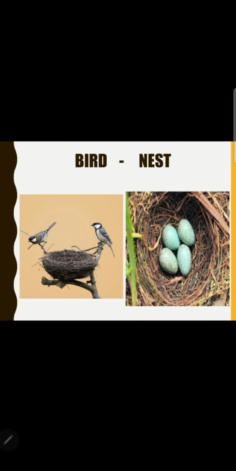Now this is a bird nest. As you can see, there are eggs, there are different kinds of birds who are laying the eggs and taking care of the eggs in the nest. तो birds कहाँ रहते हैं? Birds nest में रहते हैं. They keep a check on their eggs, and they make their nest on their own. Different जगहों से they bring a lot of stalks and sticks to sew their own nest. As you can see, how beautifully they make the nests.